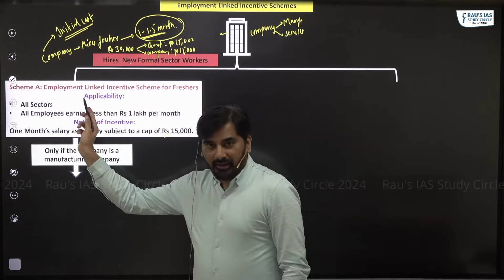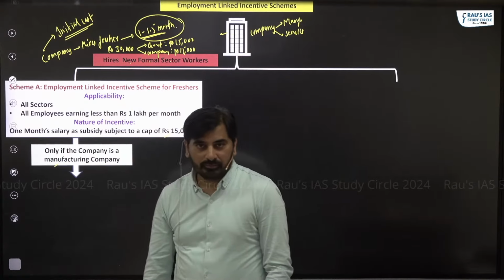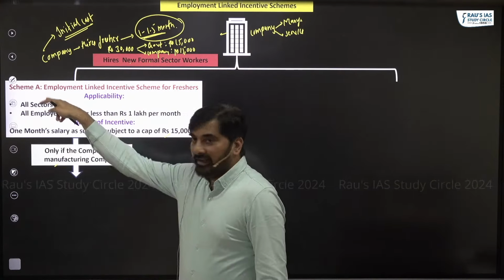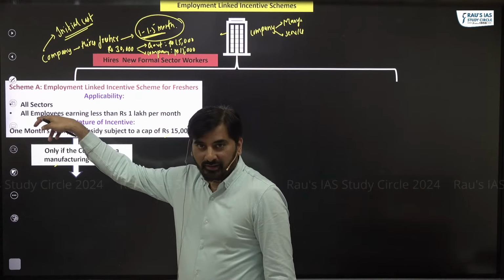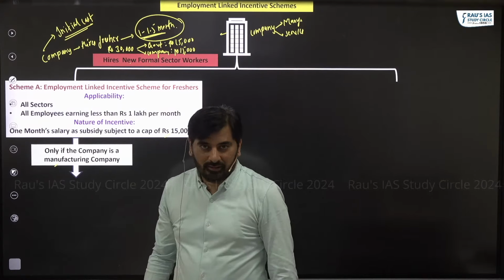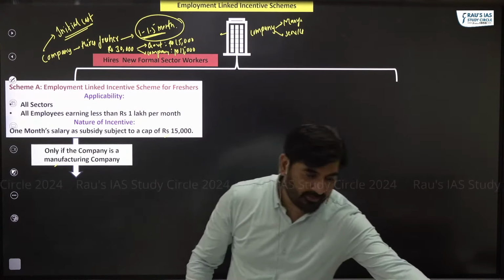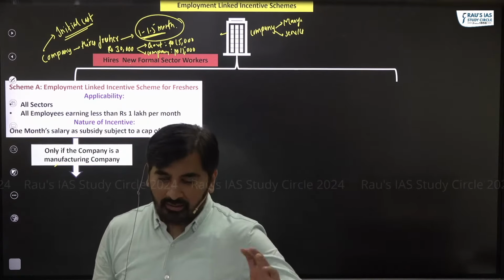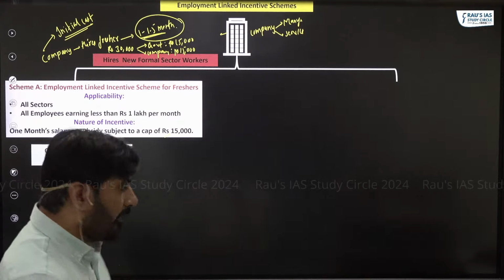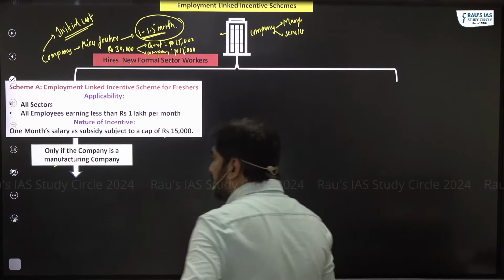If this company that I'm talking to you about, if it is a manufacturing company, in addition to the incentive that it is getting here, manufacturing company will get another incentive. What is that incentive? Let me just explain this. But to understand, you need to have some background information about the social security scheme. So please pay attention.